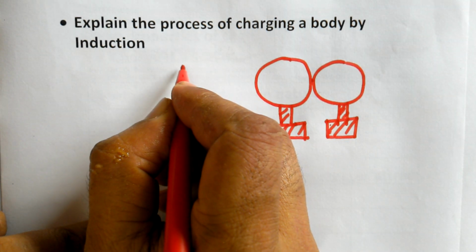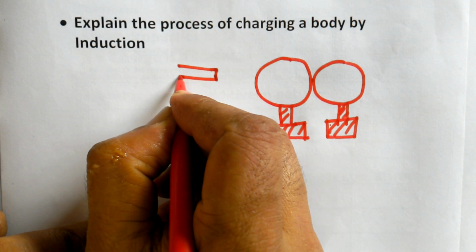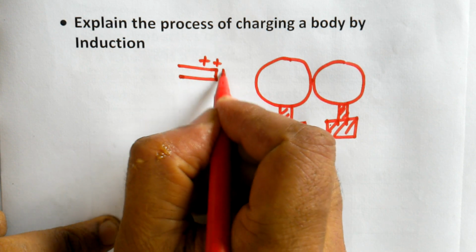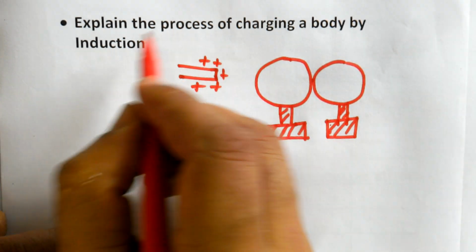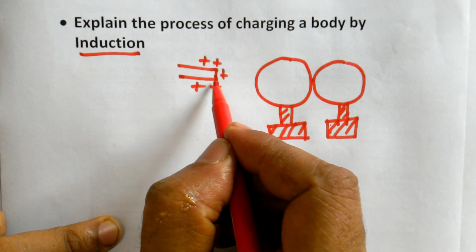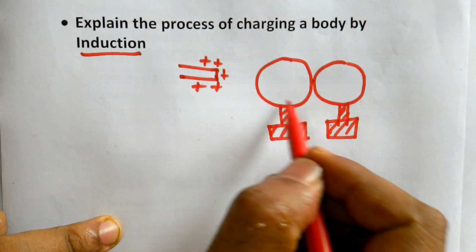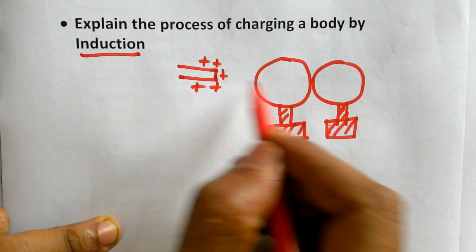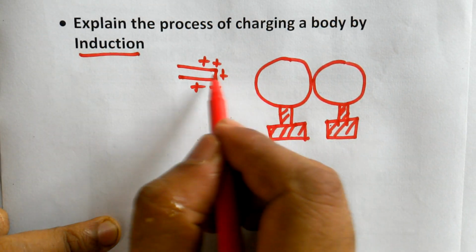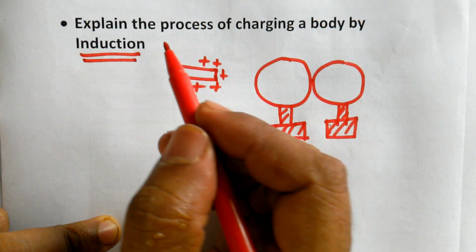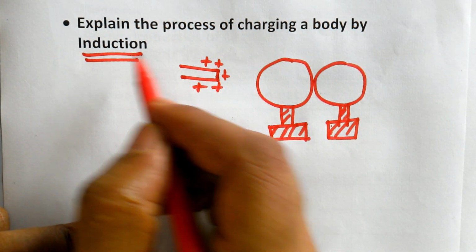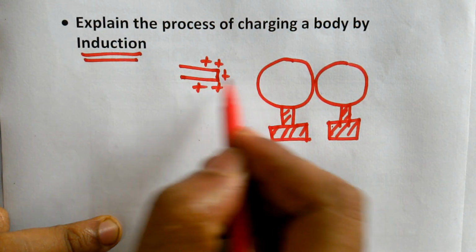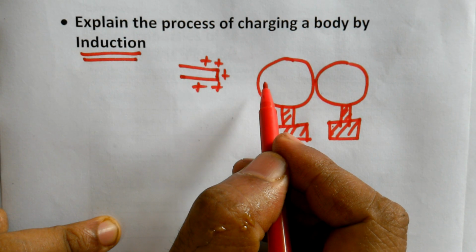Bring a charged body very close to this, but don't bring it in contact. Remember, in the induction process, the body which is going to be charged and the body which is already charged need not be in physical contact. Just keep them away from each other. That's why it is called induction. Whereas in the process of conduction, we bring them in physical contact. Here no physical contact is observed.